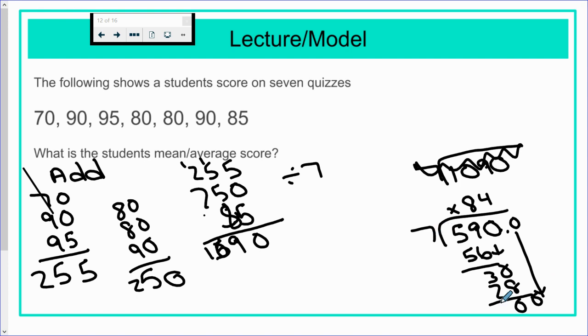7 fits into 20 twice. 7 times 2 is 14. Subtract, you get 6. And this would just kind of keep going. Bring down another 0. 7 fits into 60 8 times. But we can just stop at 2 places there. This would just keep going for a few more places, but we don't need to deal with that. And again, I apologize for my adding mistake over here. Again, it should have been 590, not 1,090. But our mean in the end is 84.28.